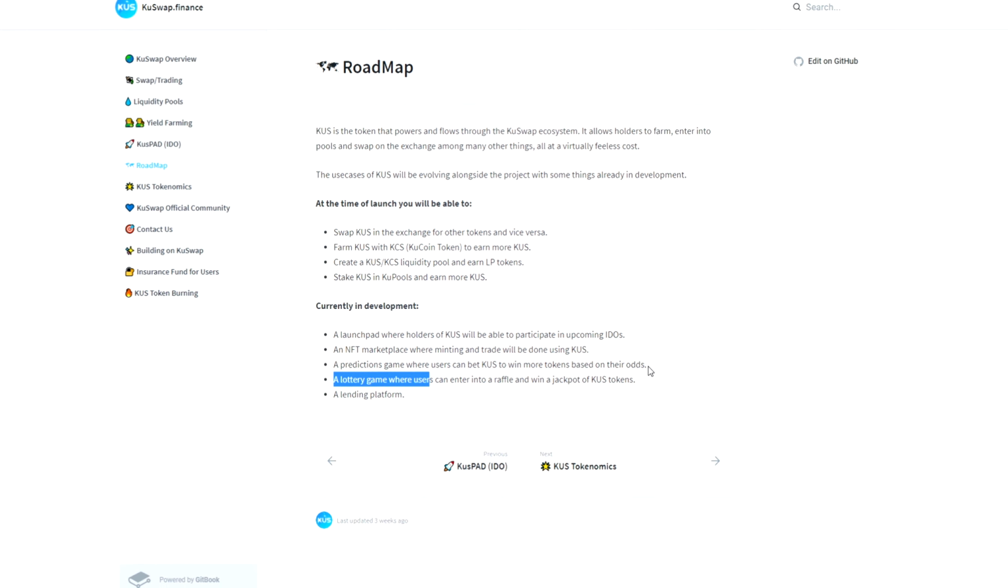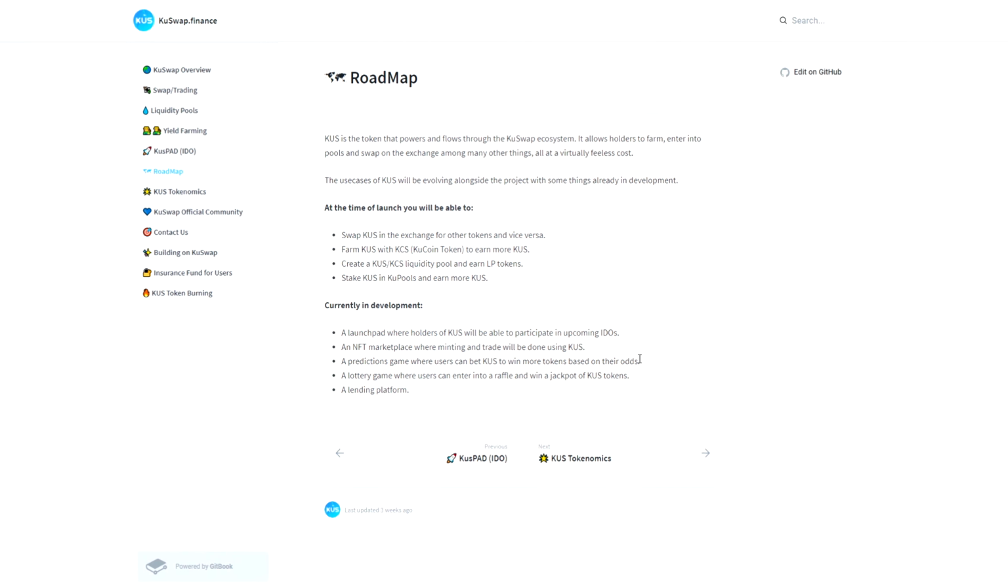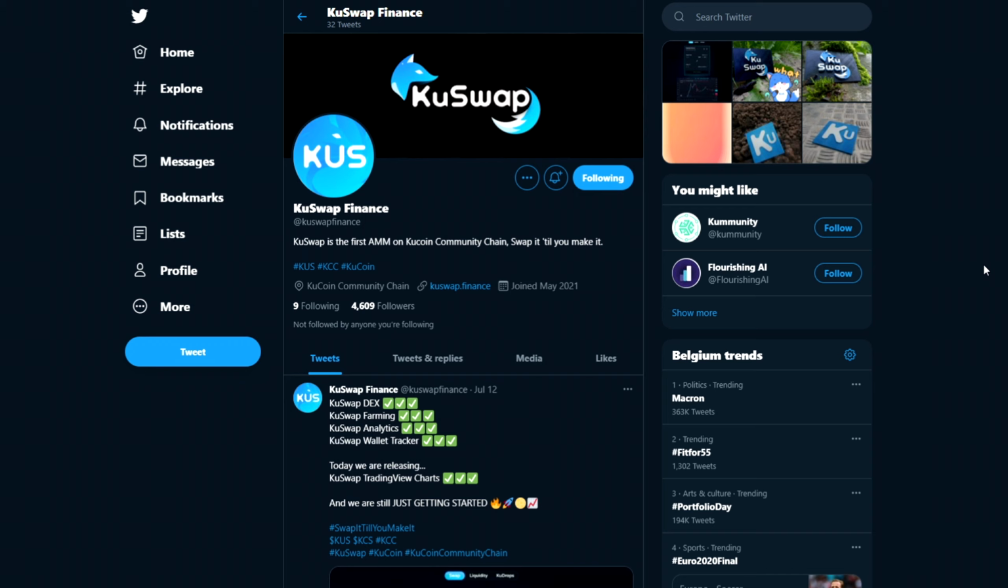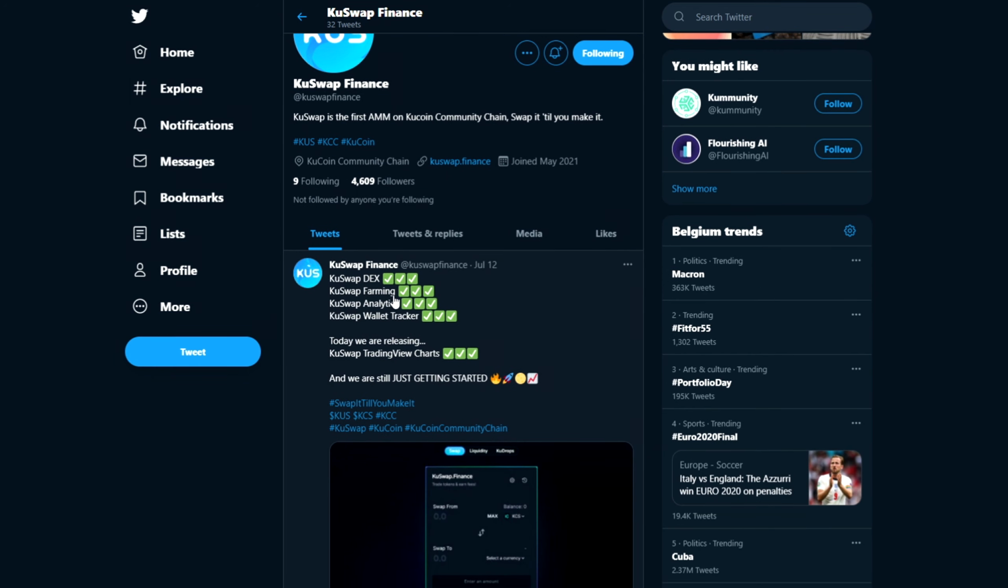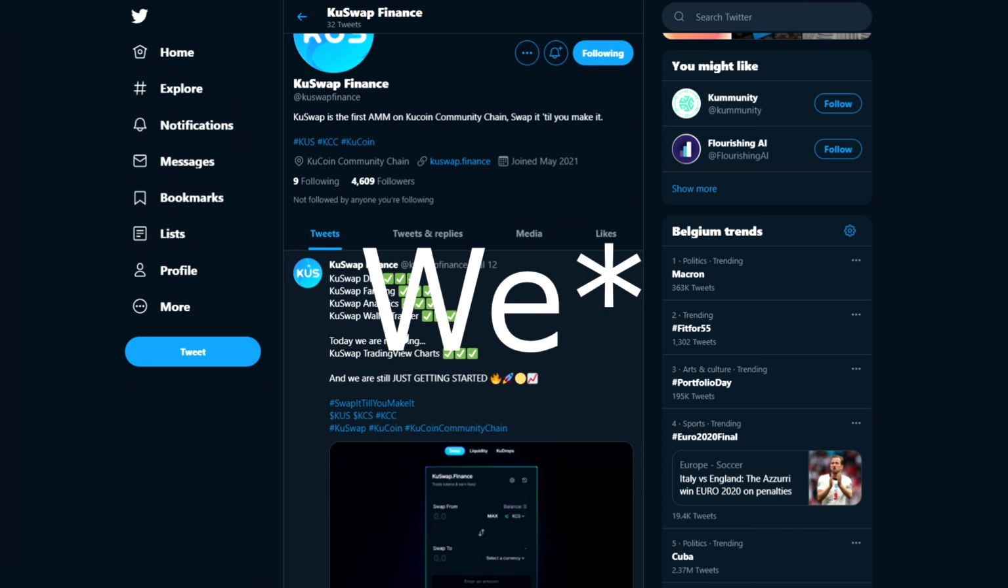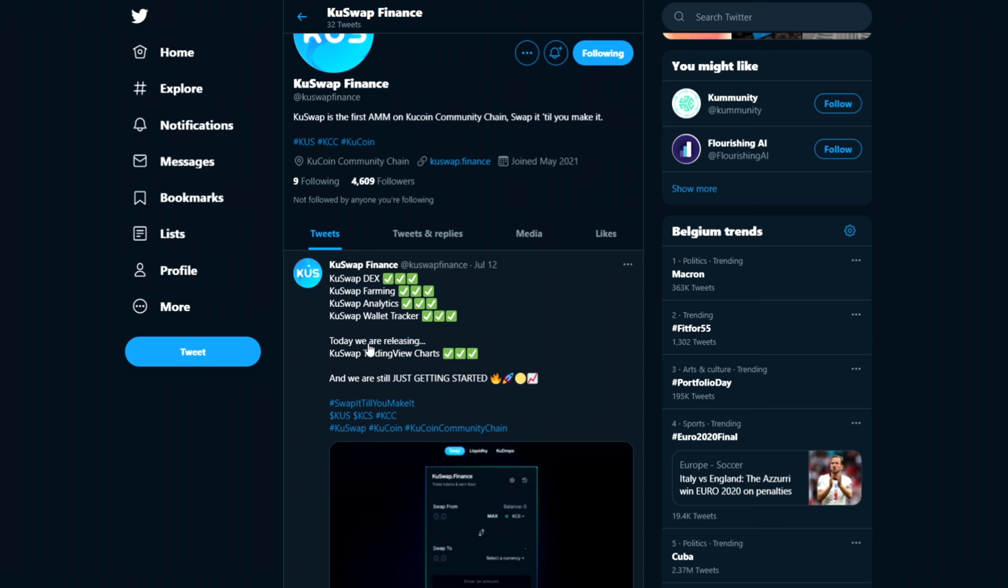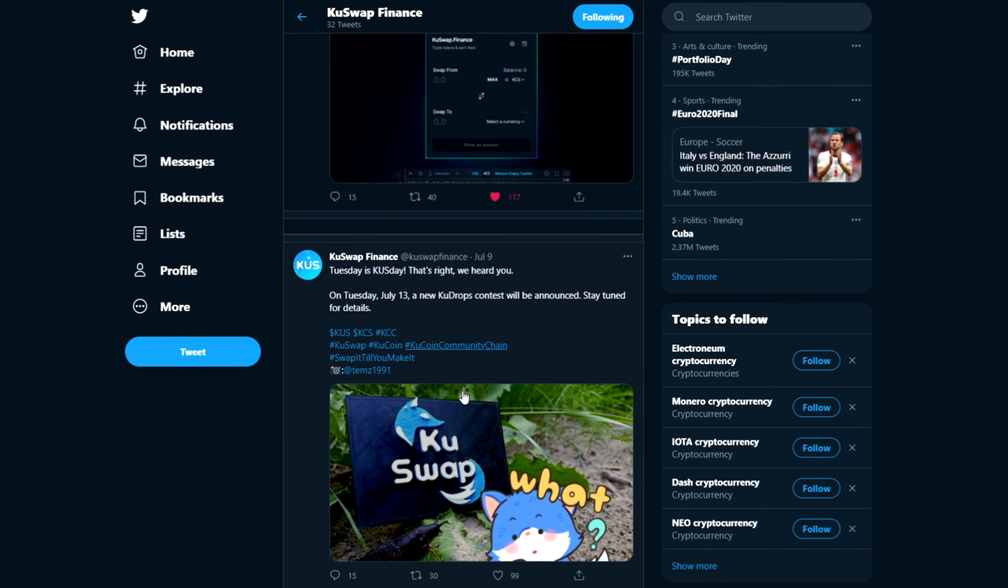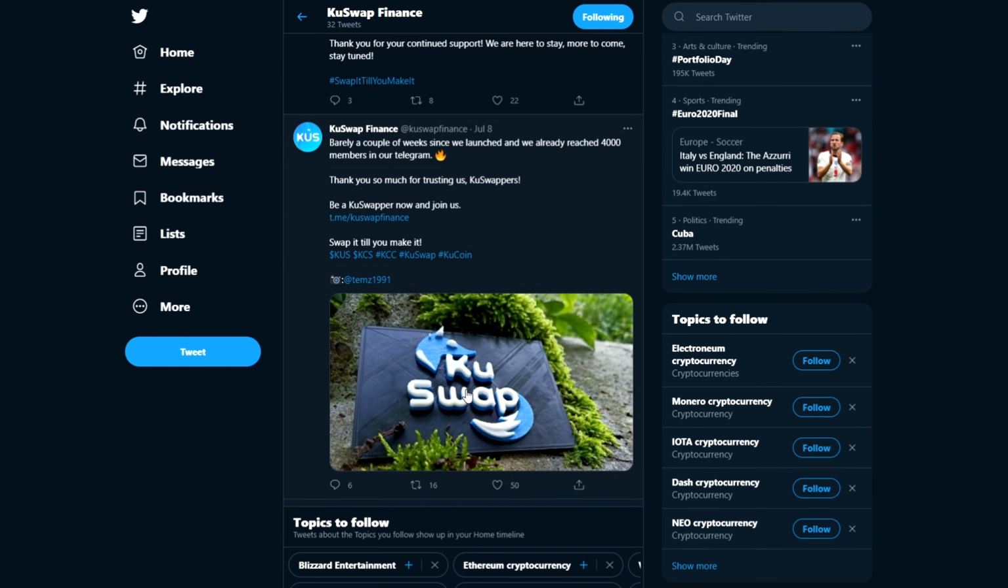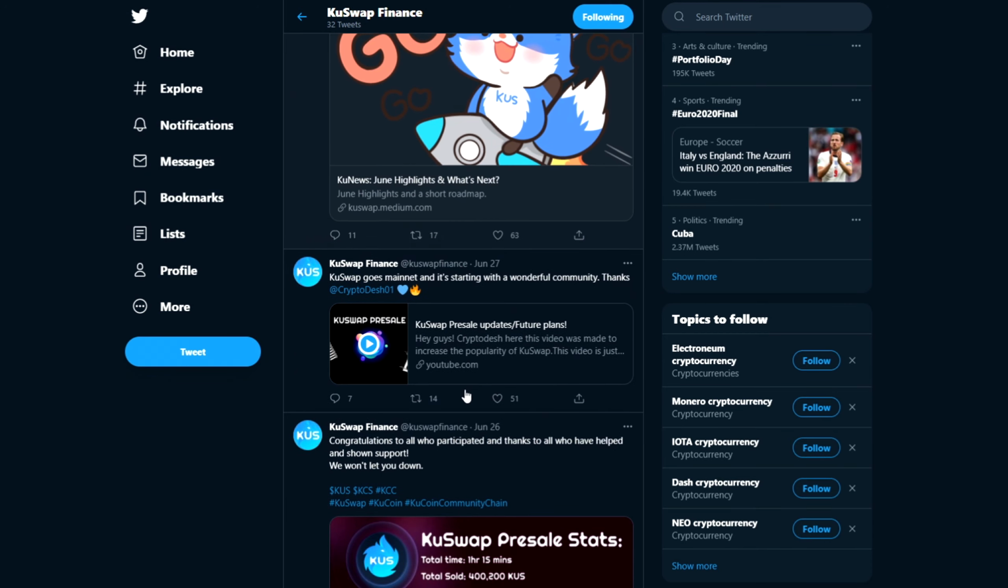So I think this is something like gambling maybe. We're on the kuswap.finance Twitter, so I think they will post some giveaways, some news. Here we can see kuswap.finance DEX, KuSwap farming, KuSwap analytics, KuSwap wallet tracker. That's all they have already. So today we are releasing KuSwap TradingView charts. So I showed you already these charts. They added them today. And we are still just getting started. I think on this Twitter they will post news about projects, some updates, maybe giveaways.